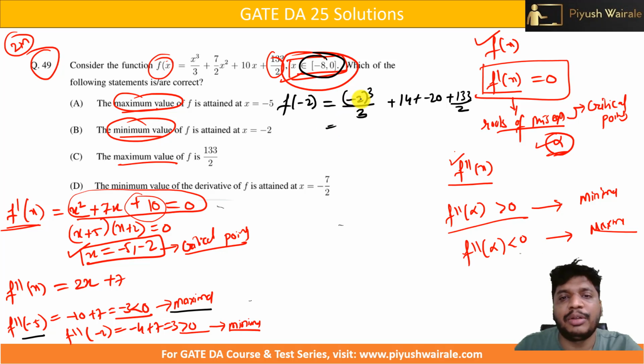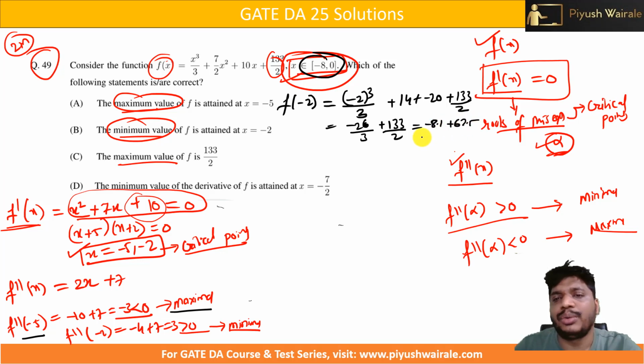You can do the calculation: -8 by 3, here -6, so -8 by 3 minus 6, that will be -26 by 3. So that will be -26 by 3 plus 133 by 2. You can do the calculation here. This will be around 62.5 something, and this will be minus 8 point something. We are going to get approximately 54. I am saying approximately 54 here.